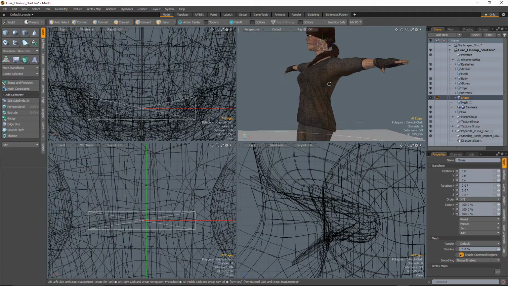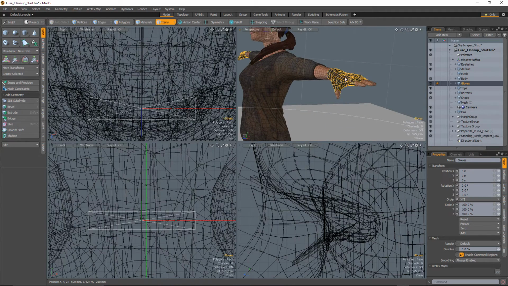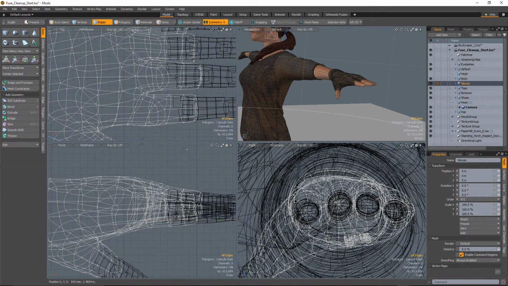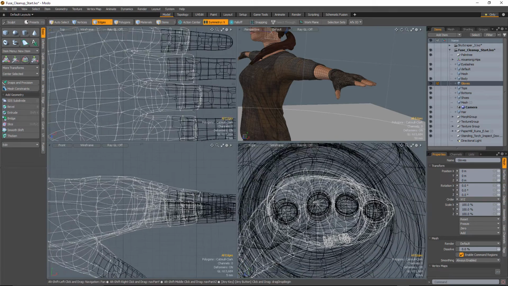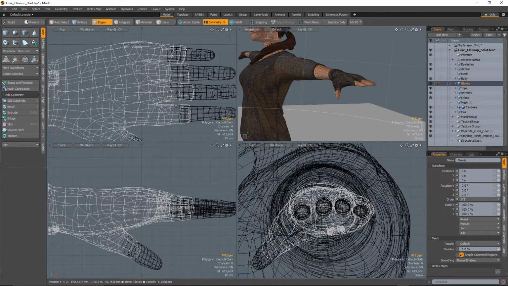Now the gloves are going to be another area where we're going to get a little bit more difficulty. So I'm going to go ahead and turn my symmetry on, Shift Tab, and we're going to look here at just one of these hands, and you can see if we look in the top view pretty well that we have these faceted ends where it just ends in triangles all underneath the bottom side here.